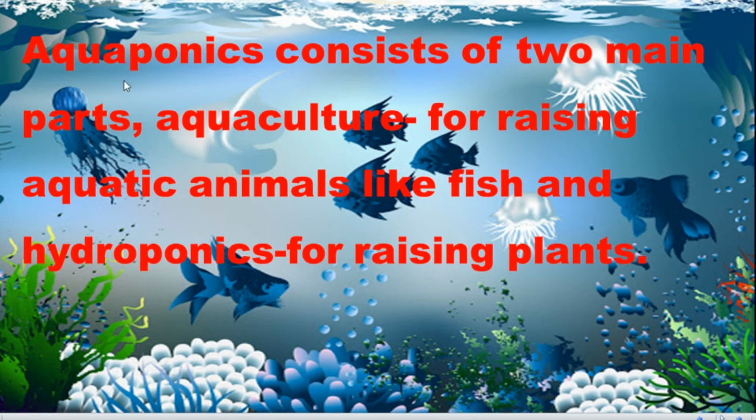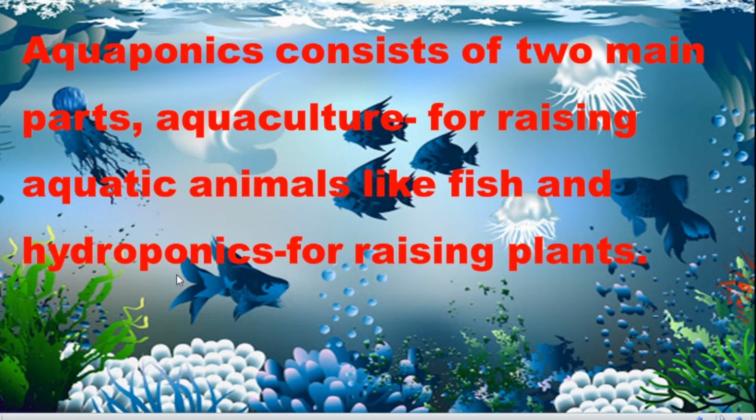So what is the benefit? Two main parts: one is aquaculture, another one is hydroponic. We have studied the combination of aquaculture and hydroponic, and it is a symbiotic environment because both get the benefits.